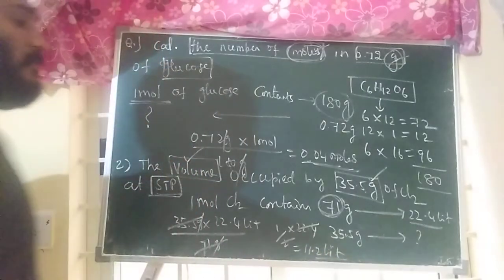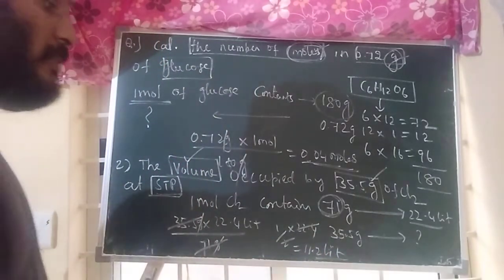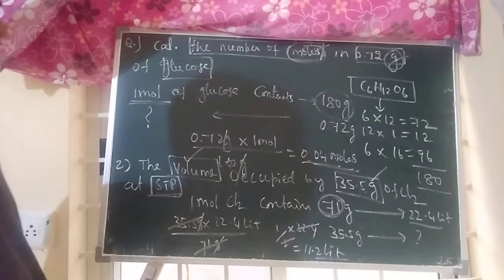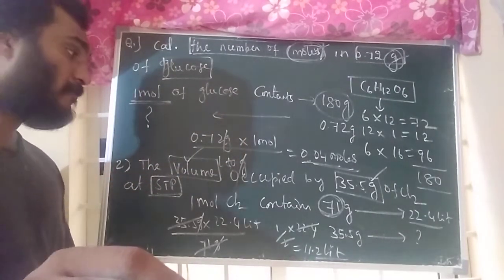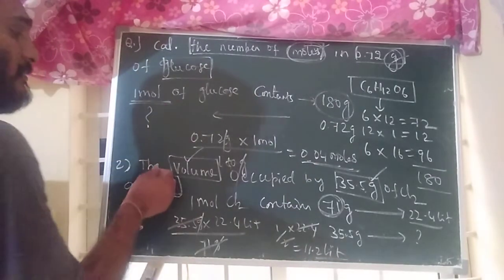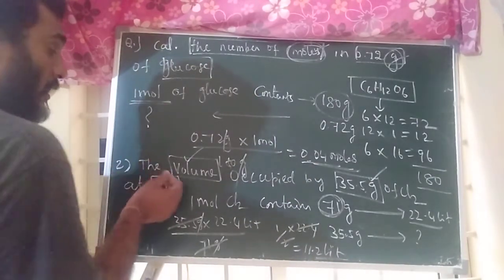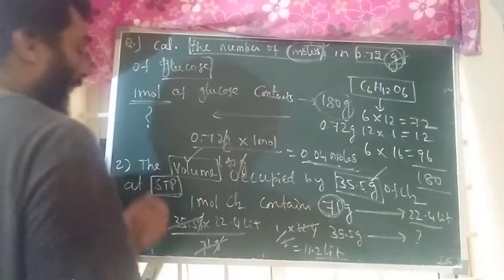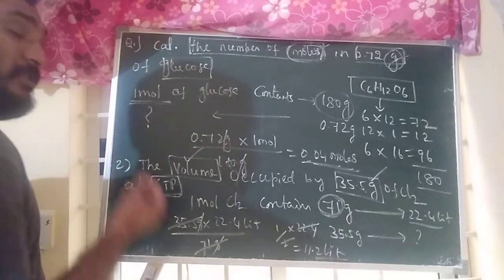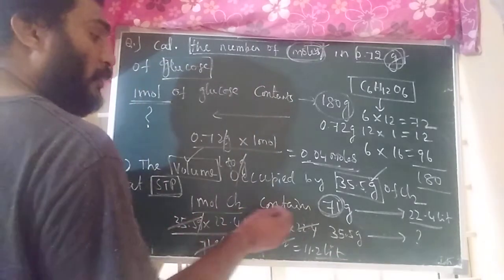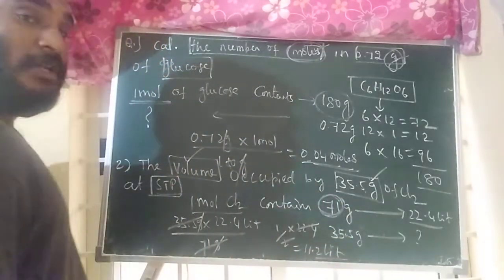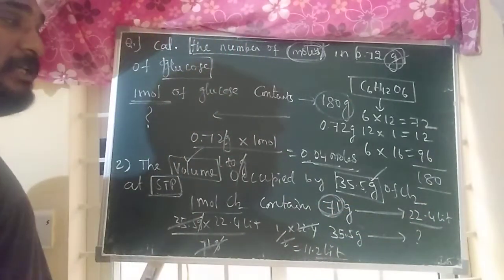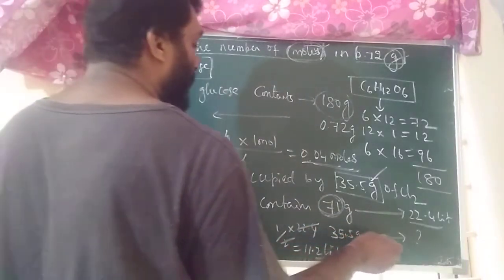So 35.5 grams of chlorine at STP, how much volume? 11.2 liters. I hope this question is clear, you have to learn it properly. Volume occupied by 35.5 grams of chlorine at STP. In this type of question, 1 mole of chlorine contains 71 grams. 71 grams contains at STP condition 22.4 liters.